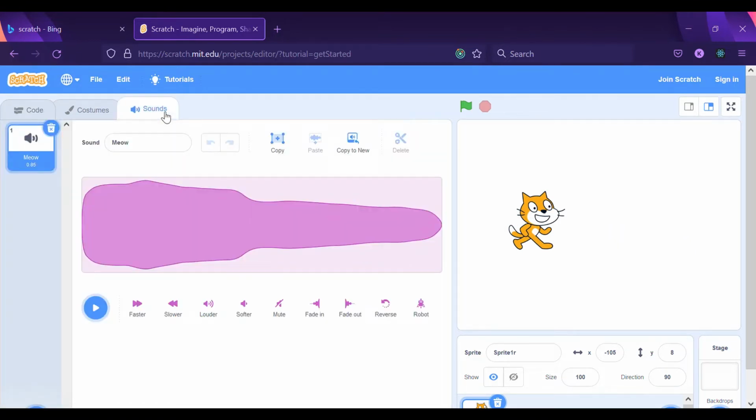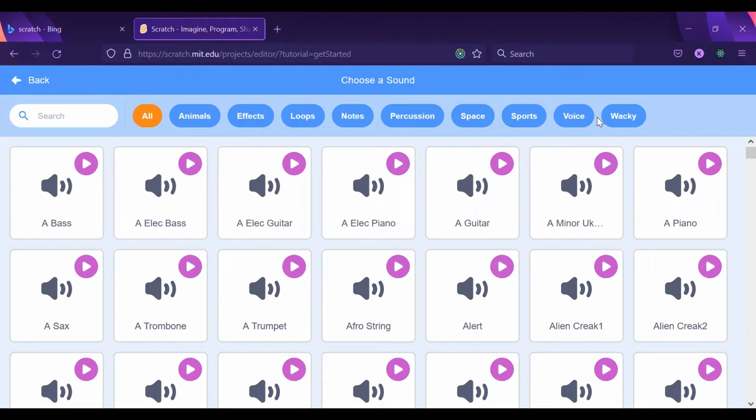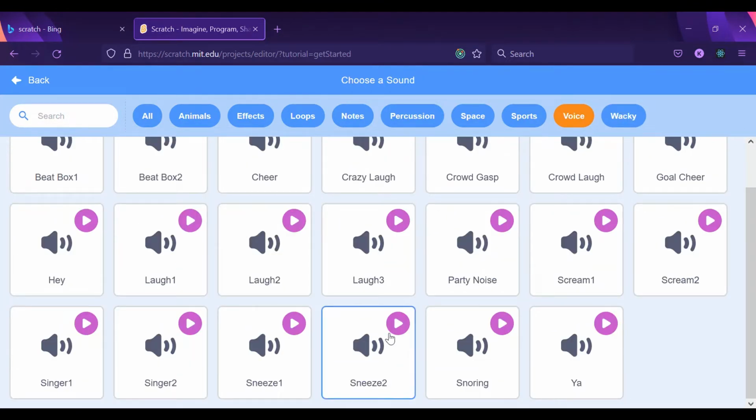And now we go to sounds, and okay, I will just delete this, and then I'll go here, choose a sound, and let's go to wacky, and let's put this one.